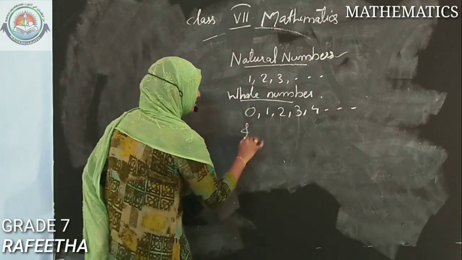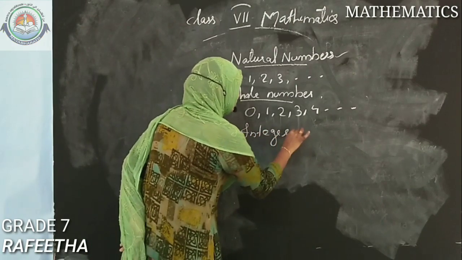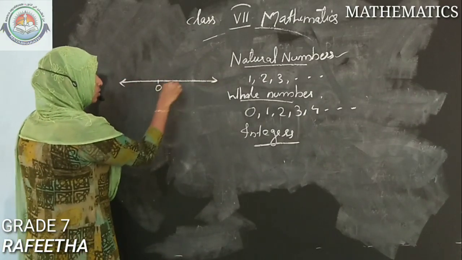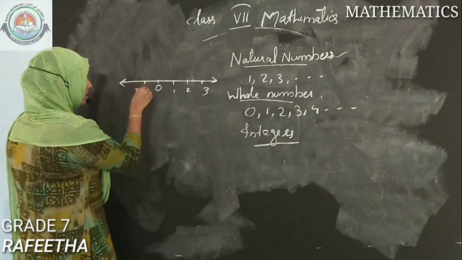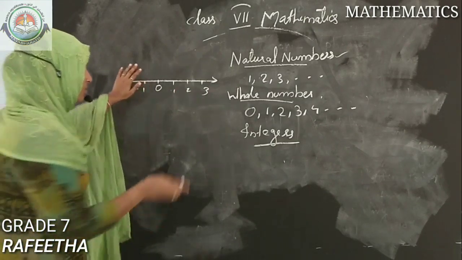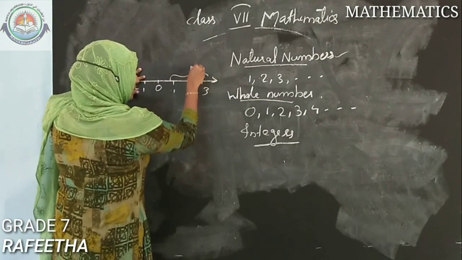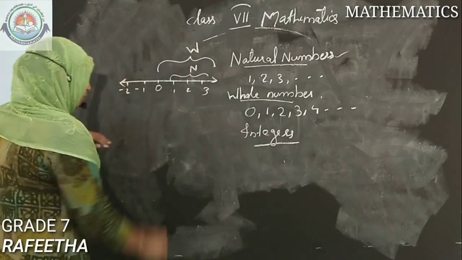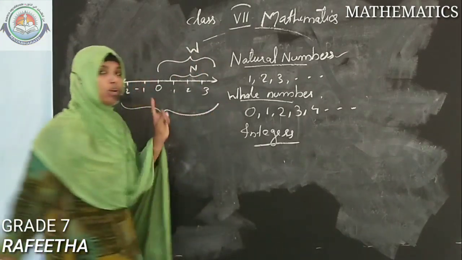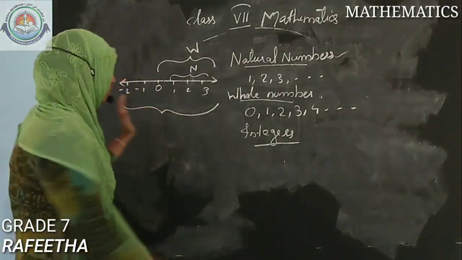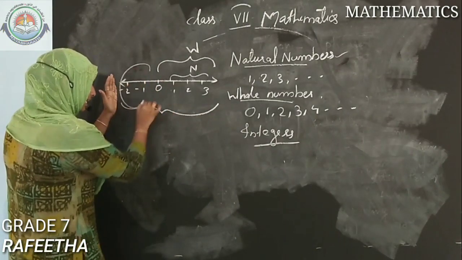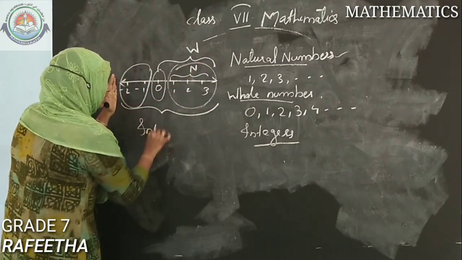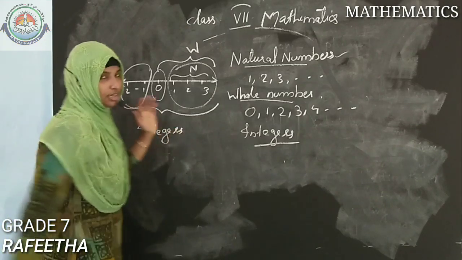The next is integers. Now we are going to study what integers are. If I draw a number line, here we have 0, 1, 2, 3, minus 1, minus 2 and so on. First we studied that these are the natural numbers. If 0 is included, these are whole numbers. If the negative numbers are also included, the numbers which consist of this negative portion, this 0 and the natural numbers are called integers. Hope you all got this.